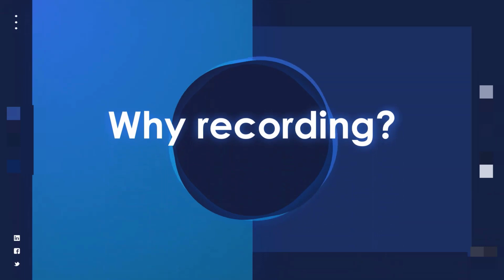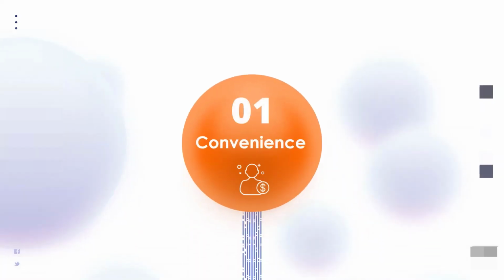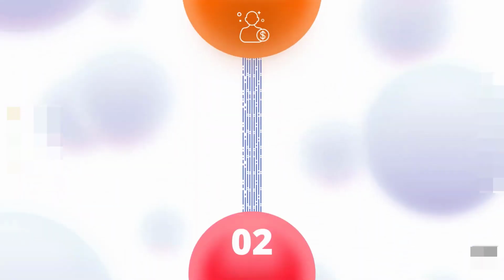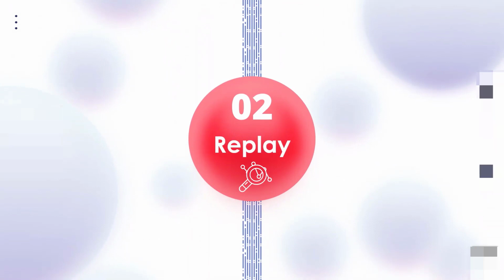Here the question is why I'm recording this meeting. There are two reasons. The first one is convenience. Convenience means that whatever time is convenient for you, you can watch this video. And the second reason is that sometimes during a meeting a teacher misses a point, so he can replay the video and take notes or whatever he wants. These are the two reasons I'm recording this meeting.